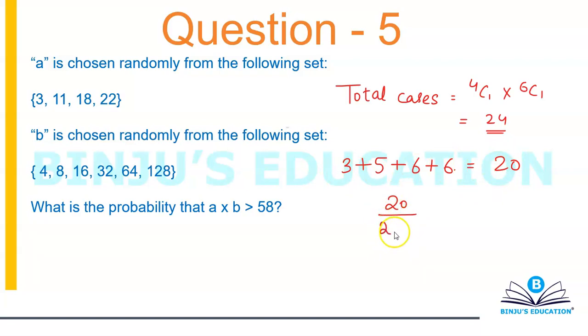Total number of cases are 24. So your answer is simply 5 by 6 in the simplified form. So the probability that the product will be greater than 58 if you choose a number from A and a number from B will be 5 by 6. And that's your answer.